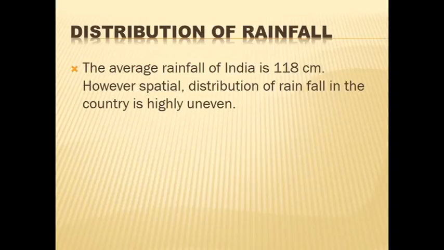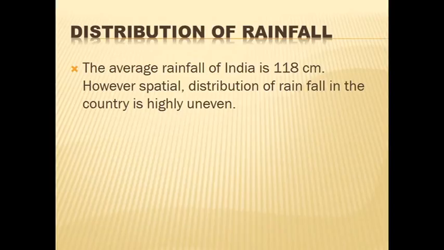The whole of Rajasthan, Punjab, Haryana, western and southwestern parts of Uttar Pradesh, western Madhya Pradesh, the entire Deccan Trap or plateau region east of Western Ghats, except for a narrow strip along Tamil Nadu coast, receive a low rainfall of less than 100 centimeter.